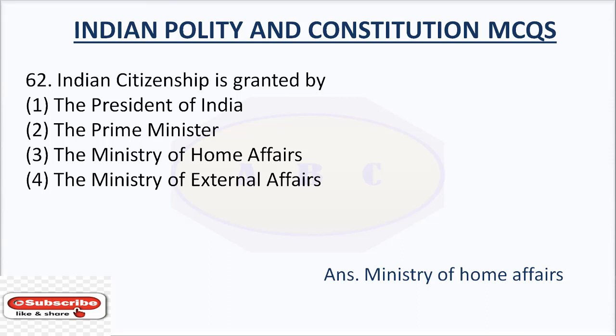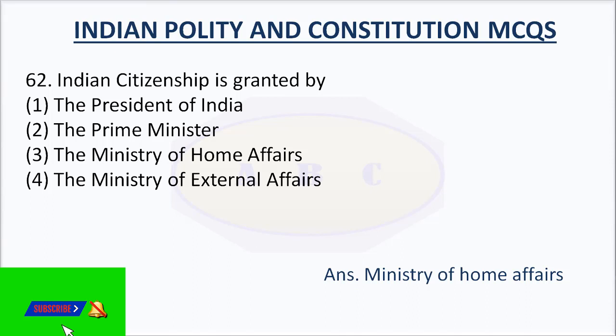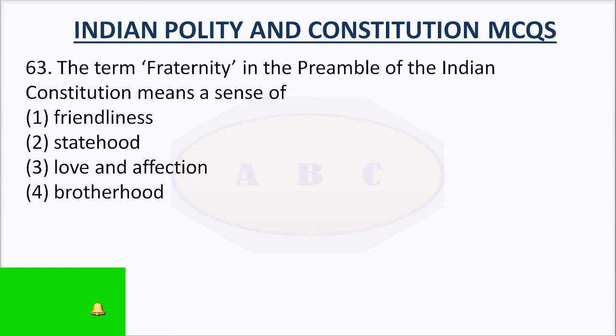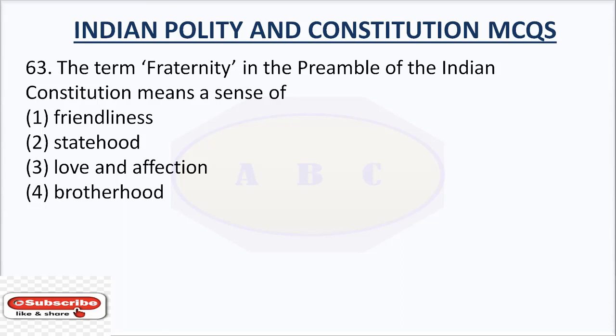The Union Ministry of Home Affairs is responsible for granting Indian citizenship. Indian citizenship can be acquired by birth, descent, registration, and naturalization. The conditions and procedure for acquisition of Indian citizenship are as per the provisions of the Citizenship Act 1955.